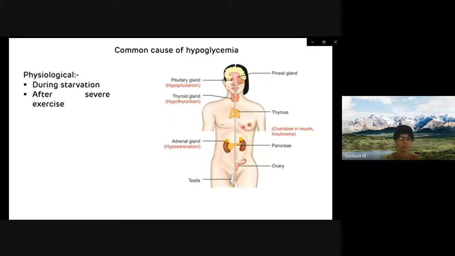And remember, hypoglycemia is more dangerous as compared to hyperglycemia. If the blood glucose level is less than 45 milligram per deciliter, then it is a critical condition. These are the various reasons for hypoglycemia.